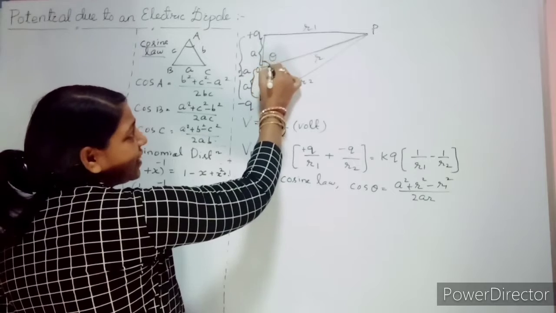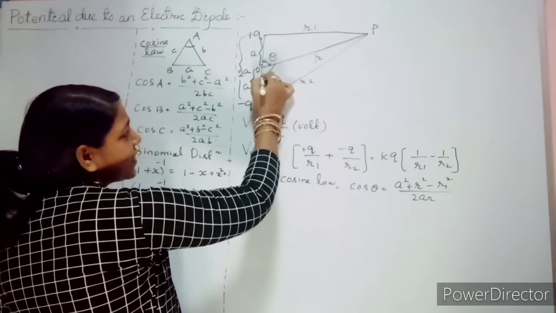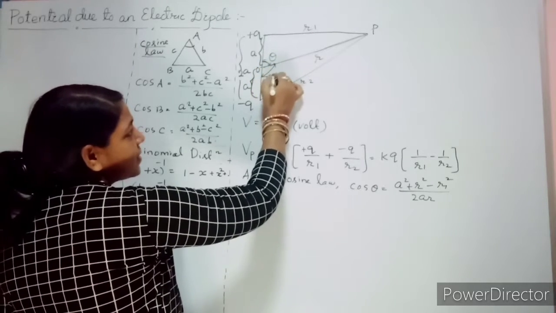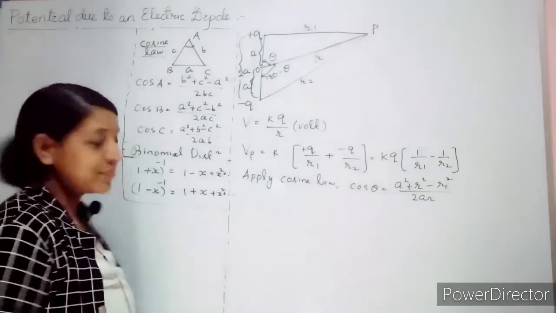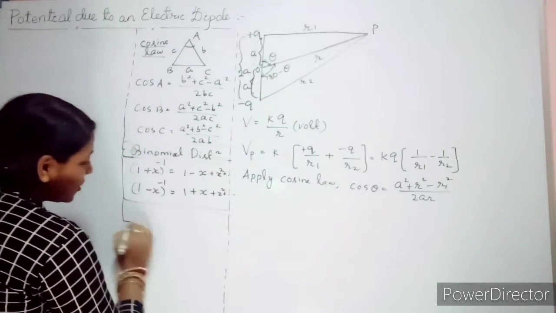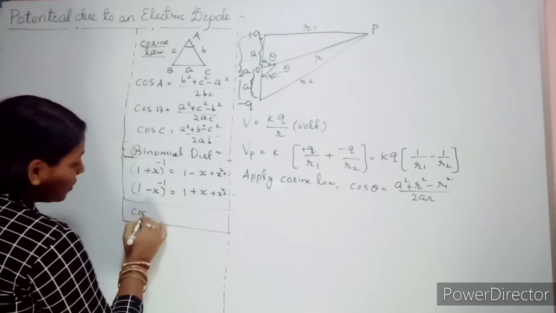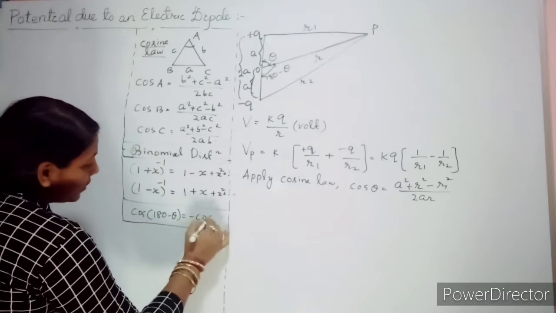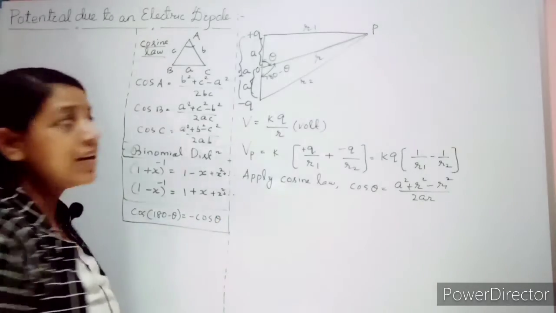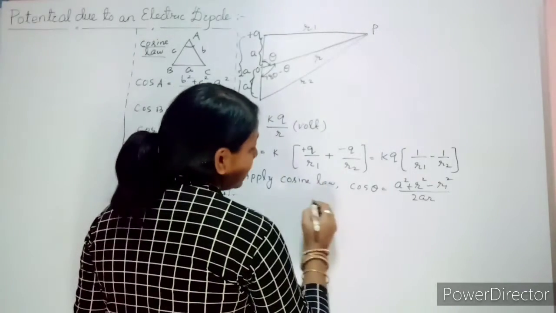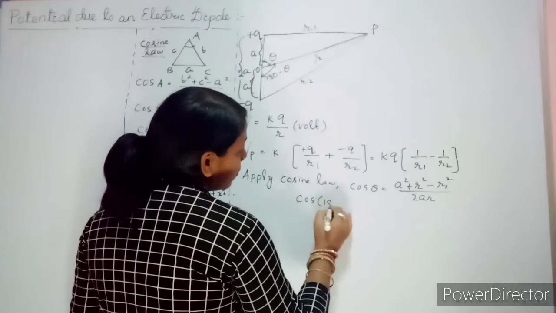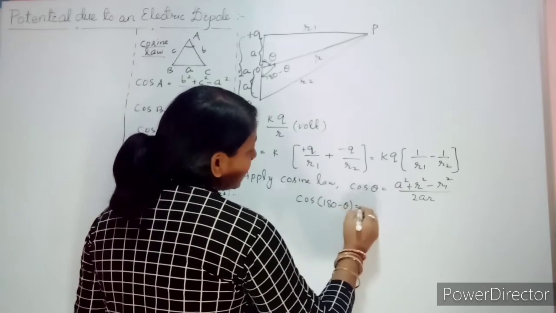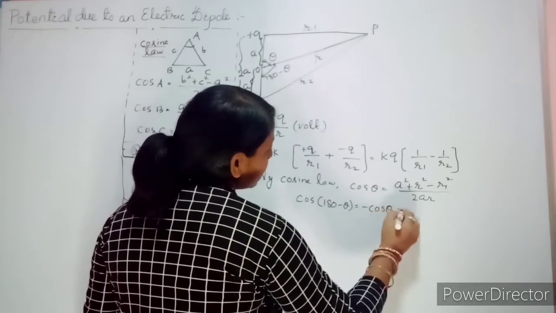Now if this angle is theta, what will be this angle? Obviously 180 minus theta. Another tip, cos of 180 minus theta equal to minus cos theta. Clear? So cos of 180 minus theta equal to minus cos theta.